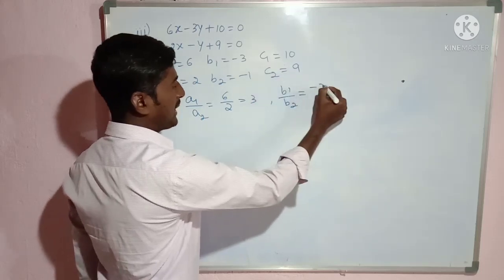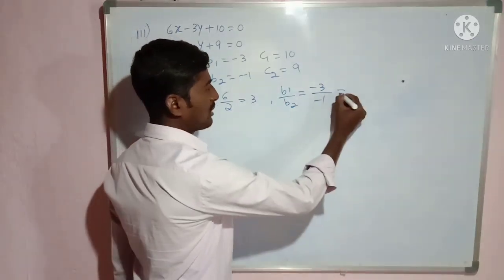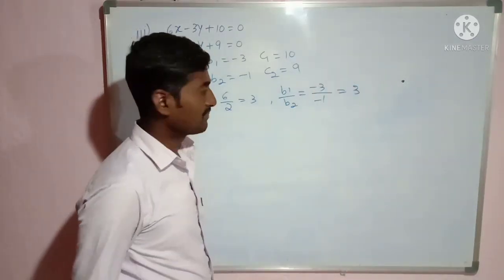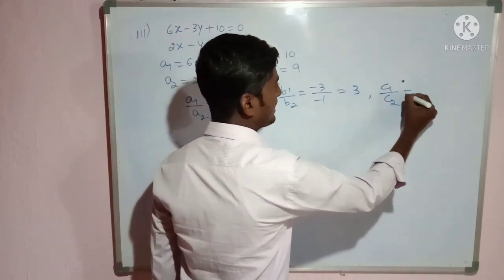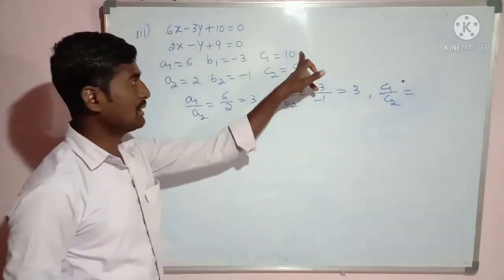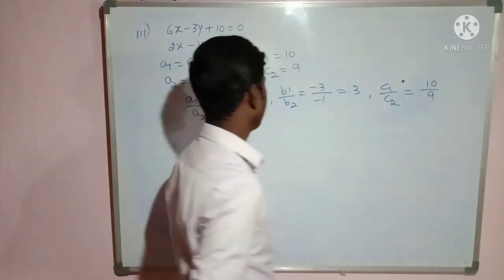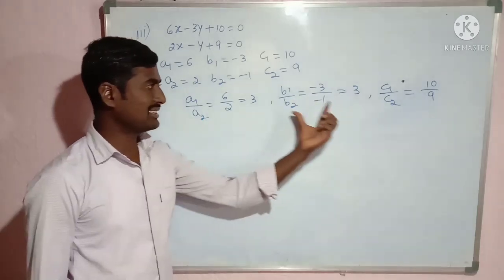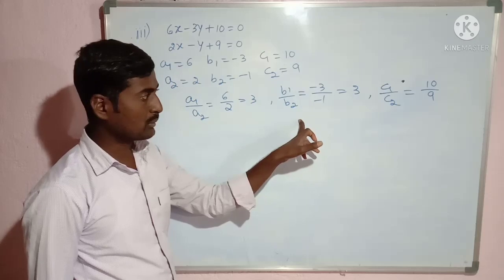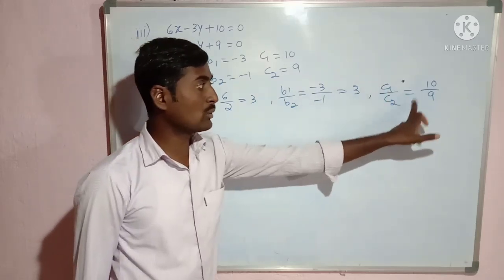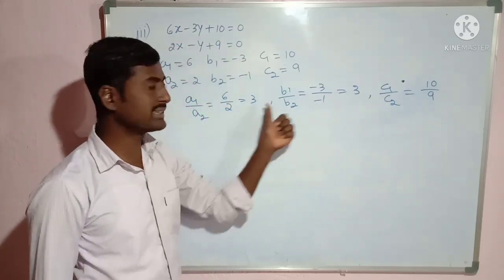The next ratio, b1 divided by b2. The b1 value, minus 3, divided by minus 1. So this is equal to 3, because minus into minus is plus. Then the third ratio, c1 divided by c2. The c1 value 10 divided by 9. Now you observe these three conditions. Here a1 by a2 is equal to b1 by b2, and these are not equal to c1 by c2 because this is 10 by 9. Here these are 3, 3.